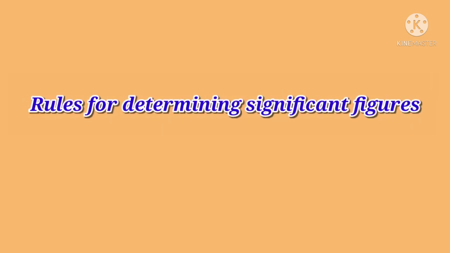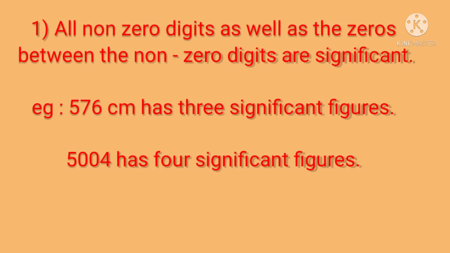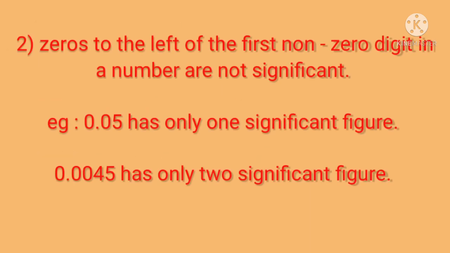Rule number 1: all non-zero digits as well as the zeros between the non-zero digits are significant. For example, in 576, these are all non-zero digits, so they are significant figures. There are 3 significant figures. Next is 5004, which has 4 significant figures.